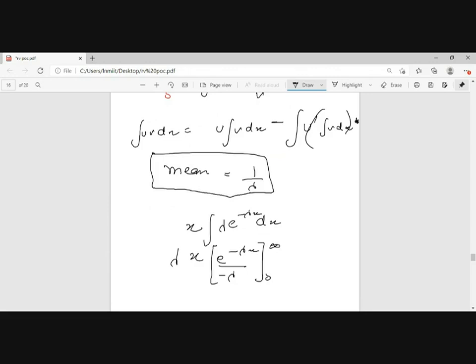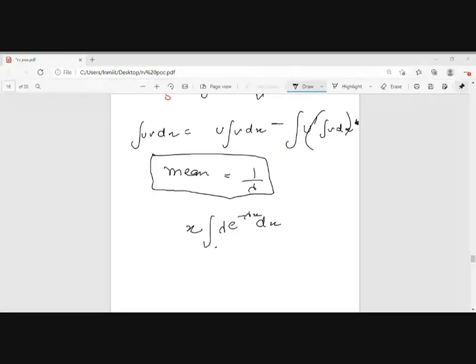If I take the x here, x minus 1. Sir, x minus 1. The integration of the whole function, x lambda e to the power of minus lambda x dx, will be equal to x minus 1.